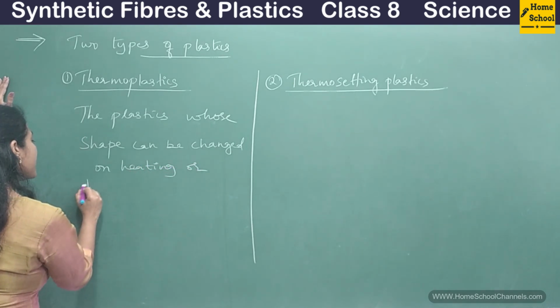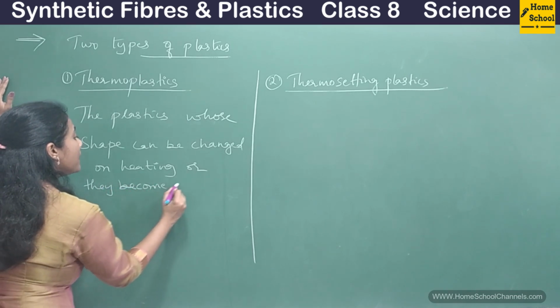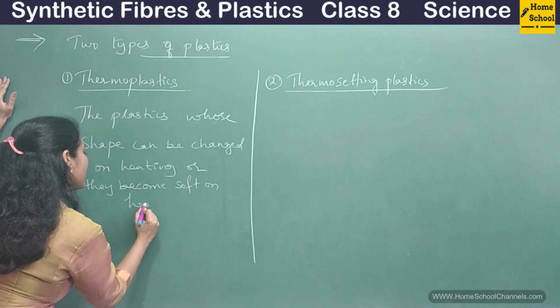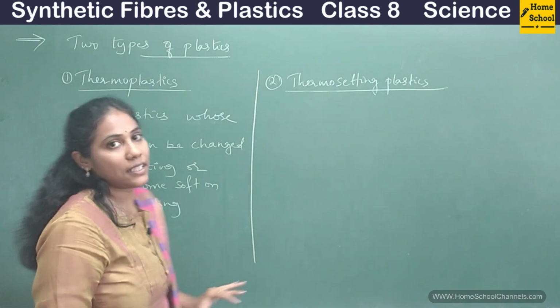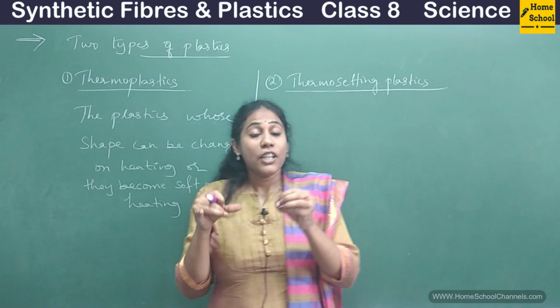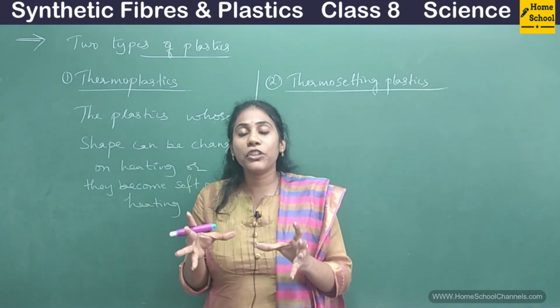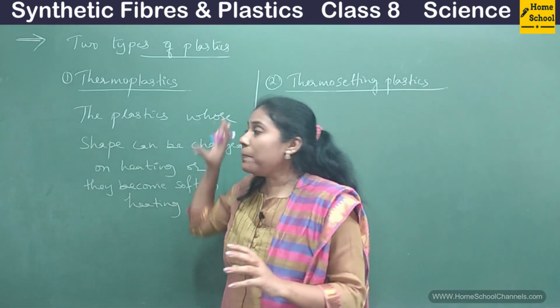Or you can also say they become soft on heating. Such plastics are called thermoplastic. So when you heat a plastic, if its shape is changing quickly, if it is becoming very soft, then such plastic is called a thermoplastic.